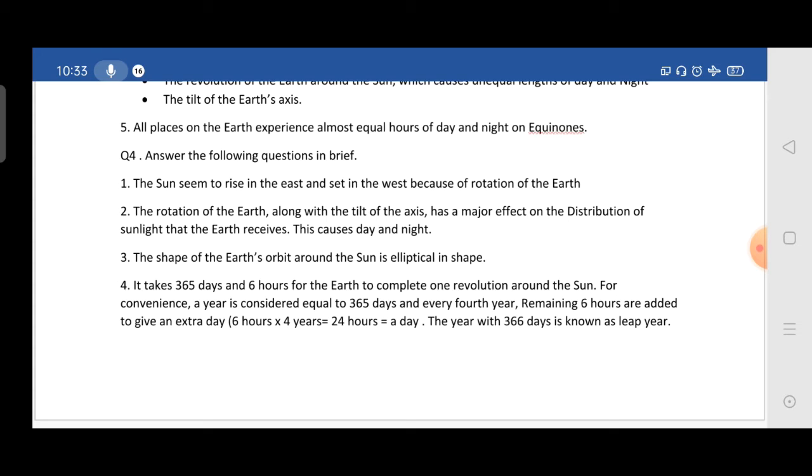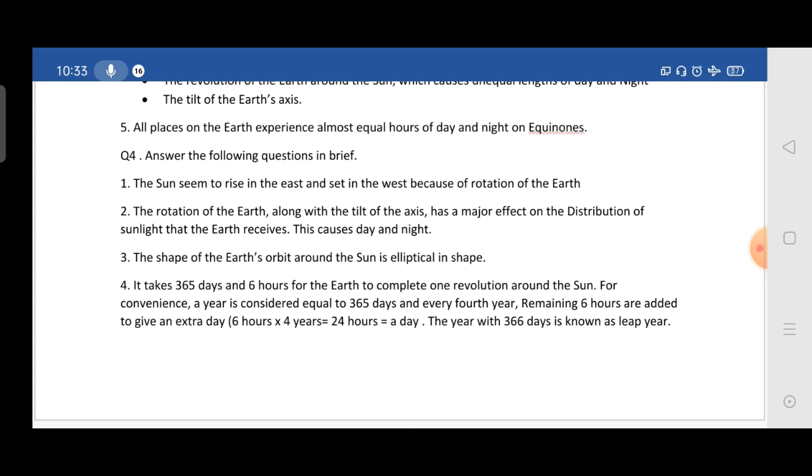Going to the second one: what causes day and night? Day and night are caused by two main things. First is the rotation of the earth and second is the tilt of the axis. This is the reason which gives the major effect on the distribution of the sunlight that the earth receives, and that is why days and nights are caused. Moving to the next question, which is the third one.